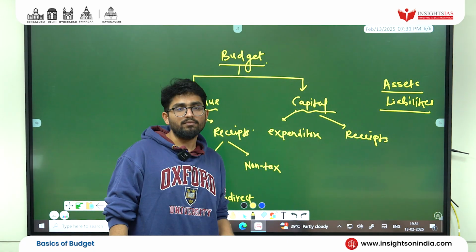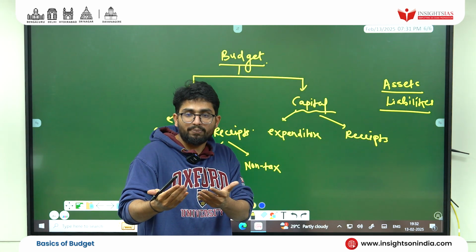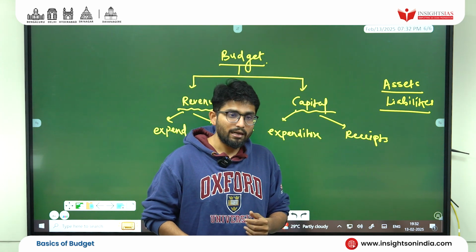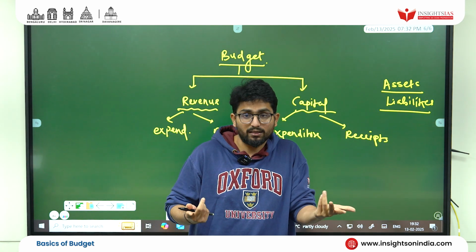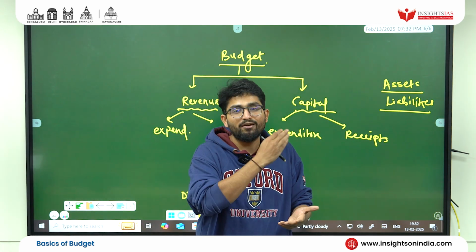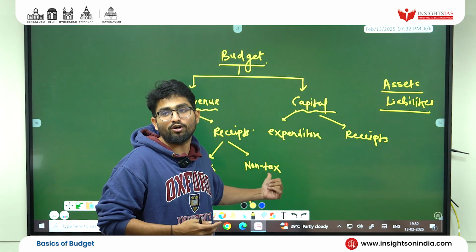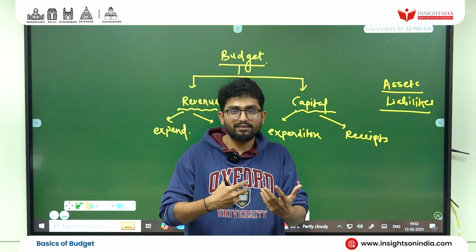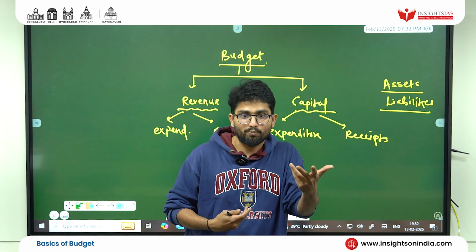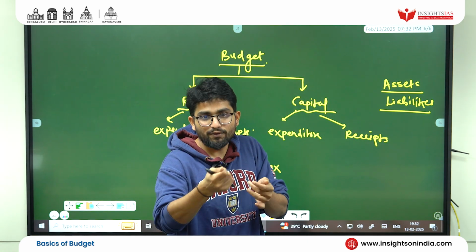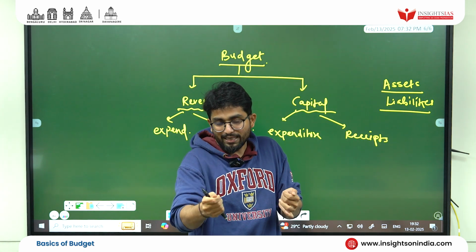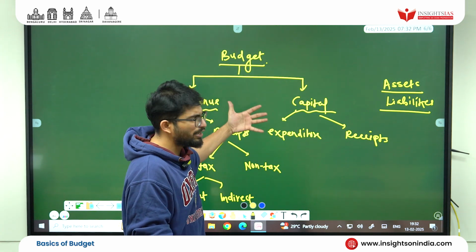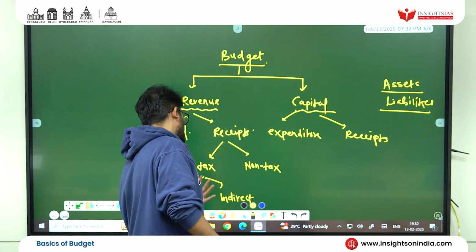Okay, non-tax means the government ends up getting some revenue, but it's non-tax. For example, if you're caught by a traffic havaldar, the traffic police, you end up paying fines. So a fine becomes non-tax revenue. Let's say you go to the court and you have to get some bond paper or stamp paper of 500 rupees. You end up paying 500 rupees and they give you that stamp paper. The money collected by the court for the stamp paper becomes non-tax revenue. So in that you can make a list of non-tax, direct and indirect tax.